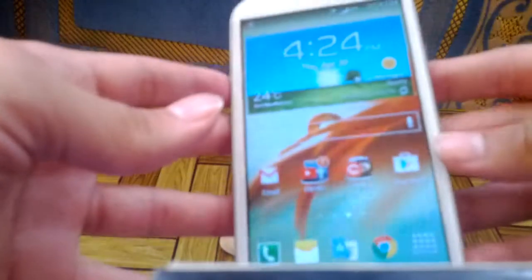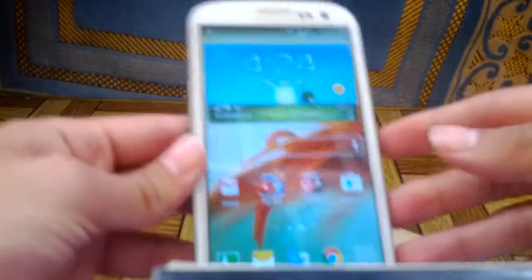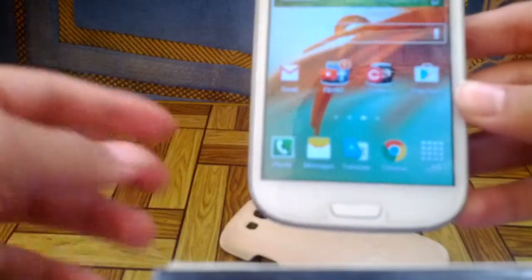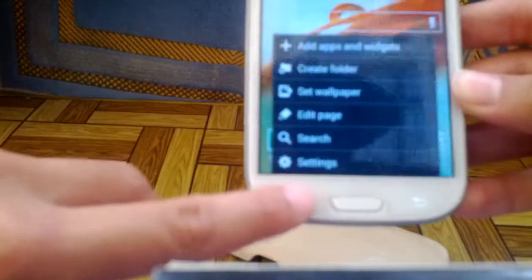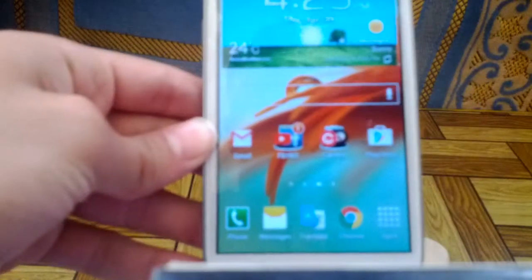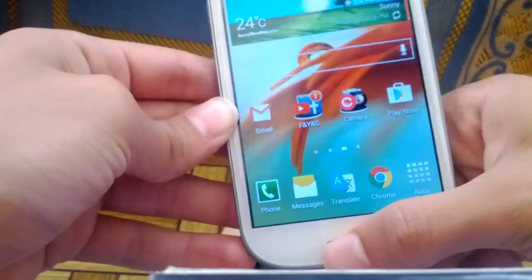quality. As you already know, S Voice sounds really horrible compared to Cortana or Siri, but Samsung did improve its quality and it sounds much better now. I'm going to show you an example.